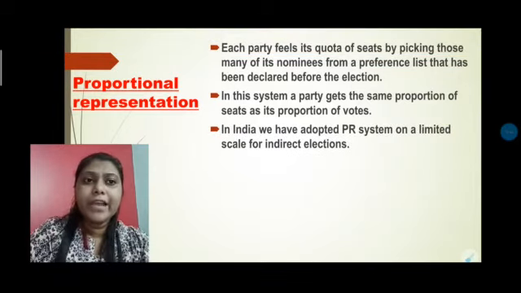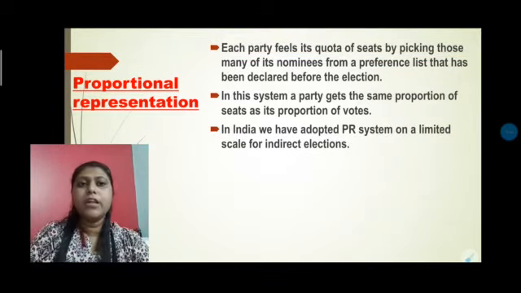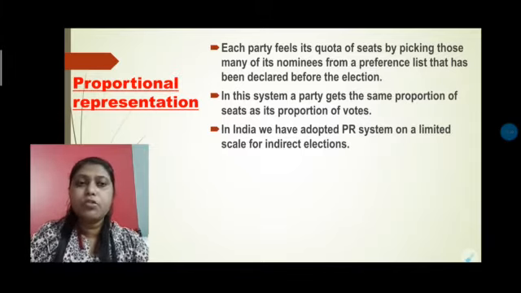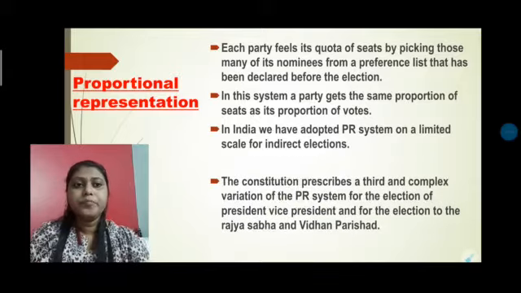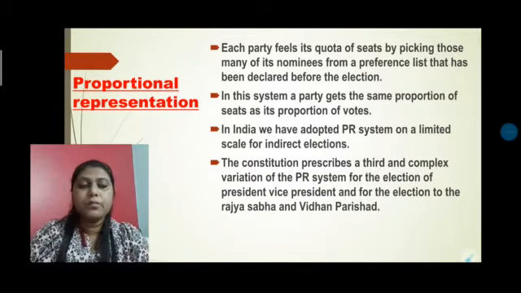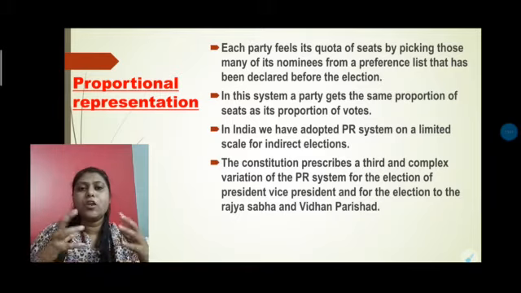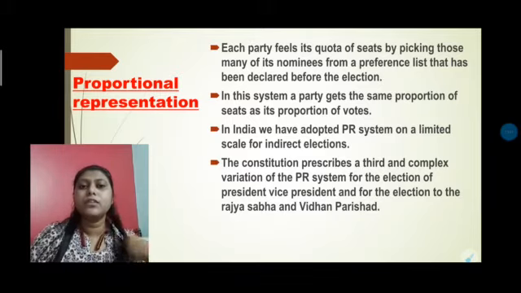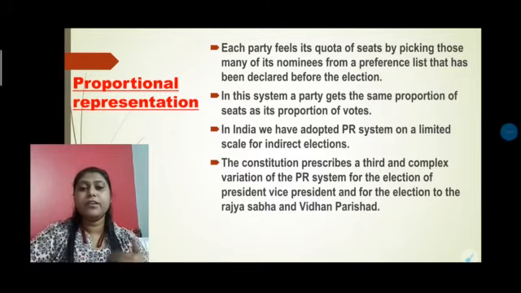In India, we have adopted the PR system on a limited scale for indirect elections. This kind of system we are using only for indirect elections. And it is very limited, because it's not possible to choose all the candidates by calculating their preferences and then deciding.